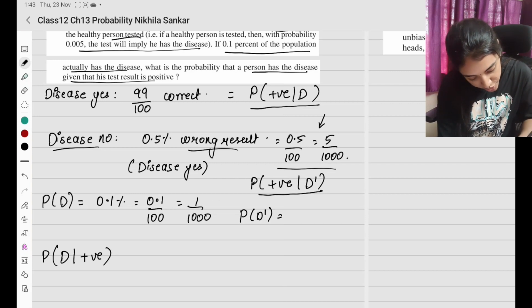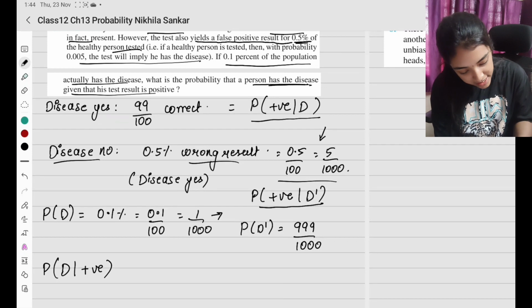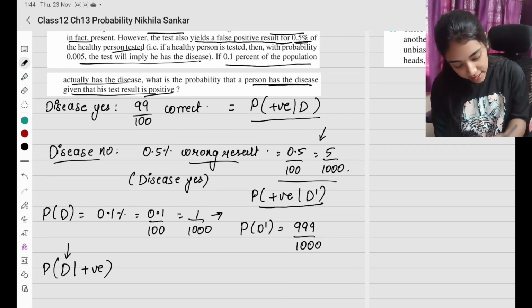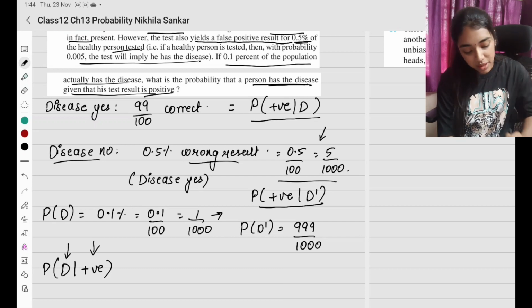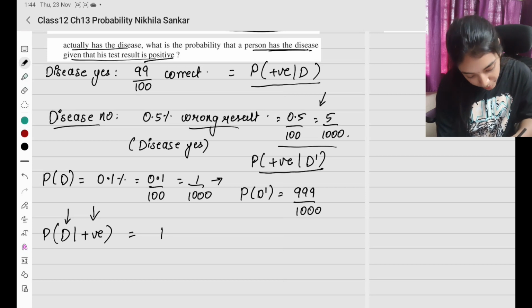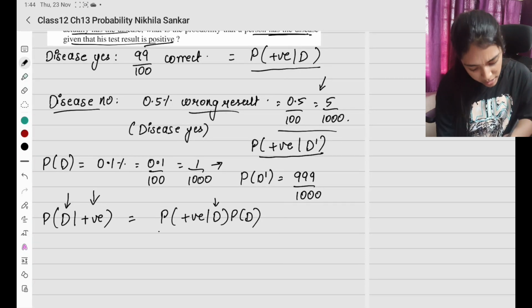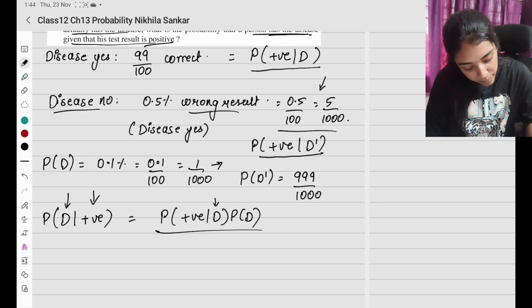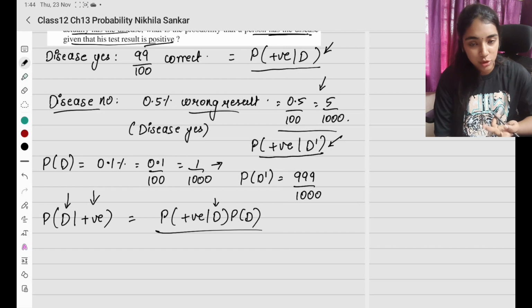The probability of D dash is going to be 1 minus 1 by 1000, which is 999 divided by 1000. So what are they asking? The person has the disease, given that the test result is positive. The result is correct and he has the disease. How do we find this? According to the formula, I am going to have the probability of positive given D times the probability of D, divided by what are the possible options? Positive with disease, and no disease but a positive result. Both are positive; in total the result comes out positive, even when it is wrong.